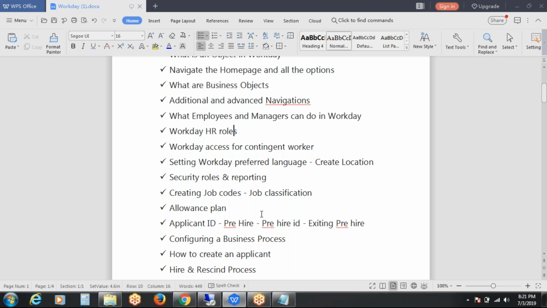As an end user you don't know how it happens, but as a configuration person you know how you have configured the business process. That is the difference between an end user and a configuration person: the end user doesn't have any access to look into that process, but the configuration person has the access to add those things and configure the business process.